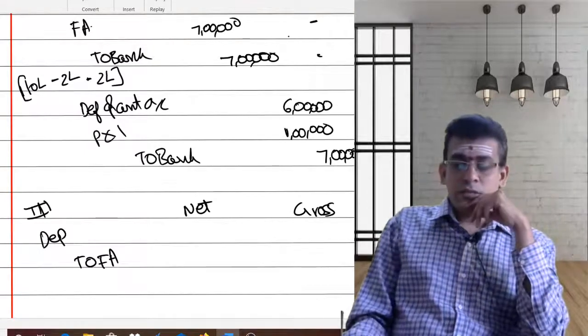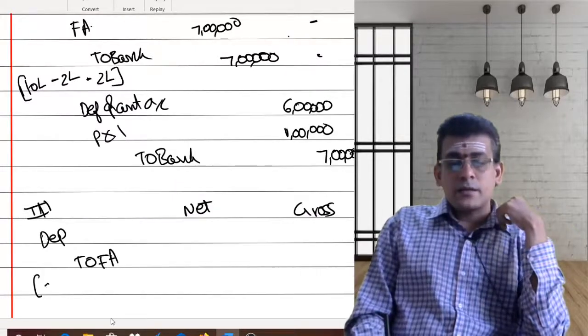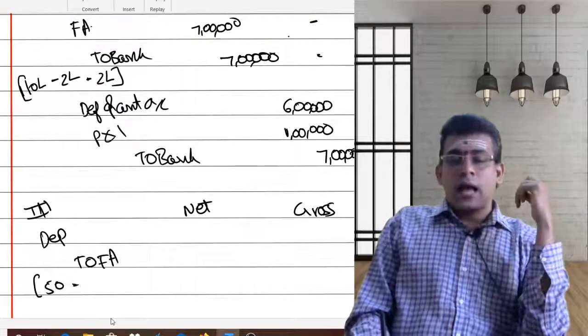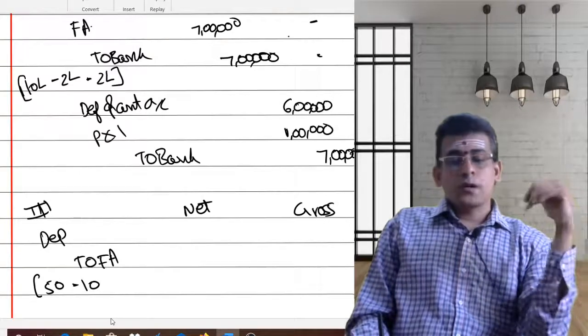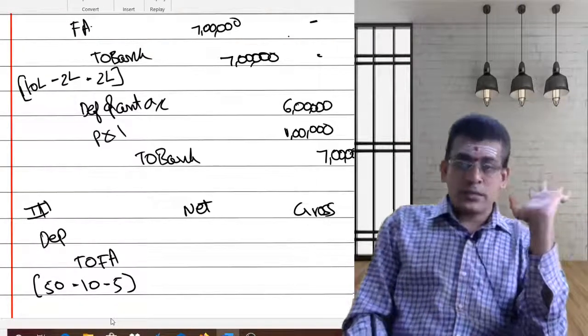How do you calculate your depreciation now? Earlier, what you had done? Earlier, the cost of the asset was 50. As the grant was 10, you are reducing this, and you are reducing 5 lakhs. Now, the grant was 10, agreed.